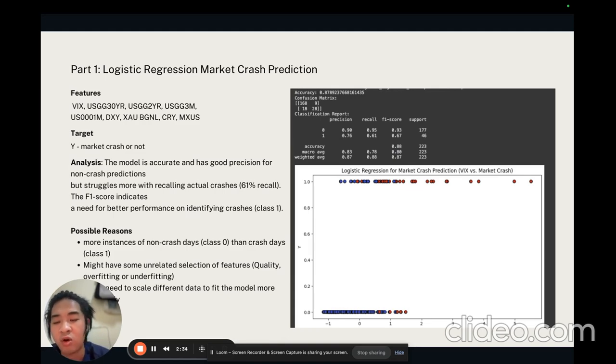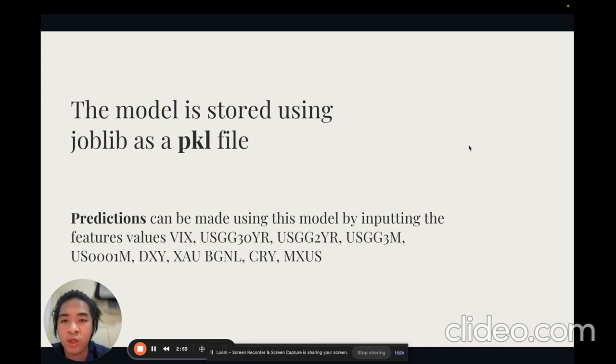There are also huge, complex influencing factors on crash and non-crash that the logistic regression might not be able to catch. And we might also need to scale with other different data. So, the next part, we have the model.